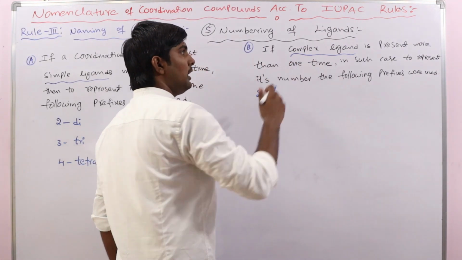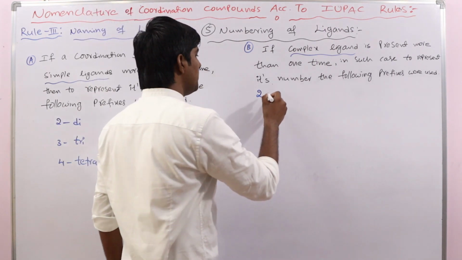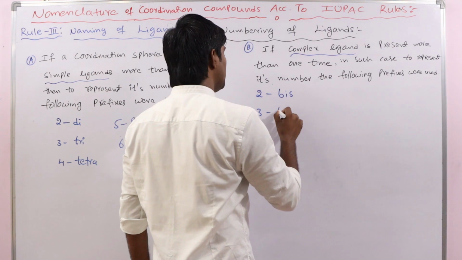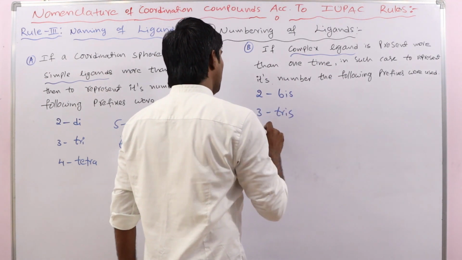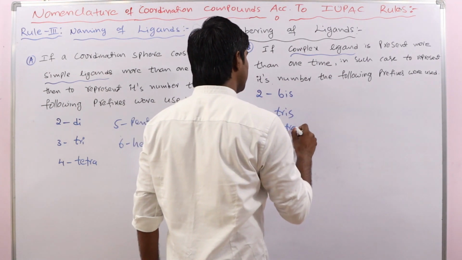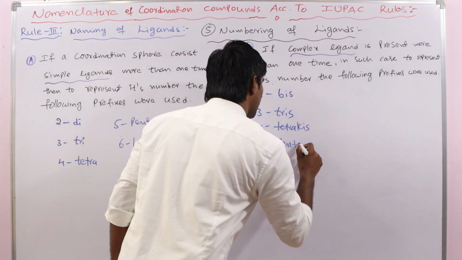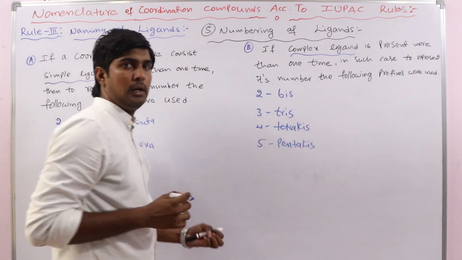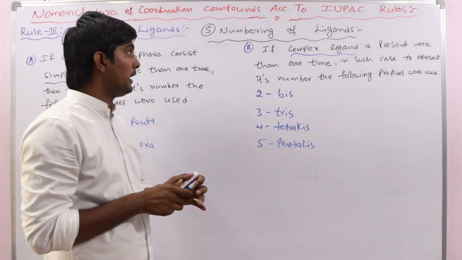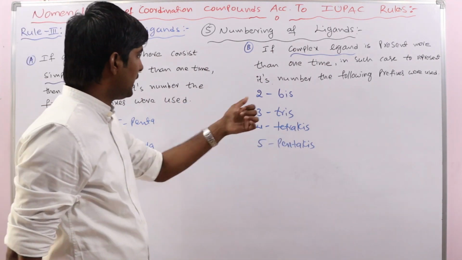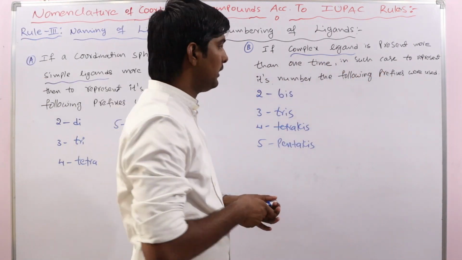Suppose a complex ligand is repeated 2 times, then we have to use the prefix bis, 3 times tris, 4 times tetrakis, 5 times pentakis, like this. So what is a complex ligand?